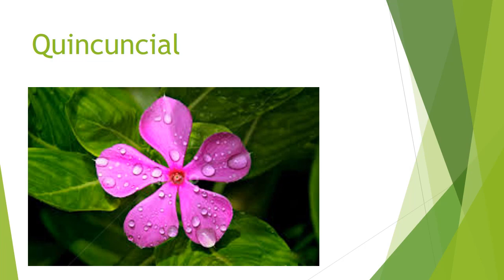Look at the picture. The first petal has both margins inside. The second petal has one margin outside and the other inside. Another petal has both sides outside, and the others have one margin inside and one outside. Catanthus is an example for this type of aestivation.